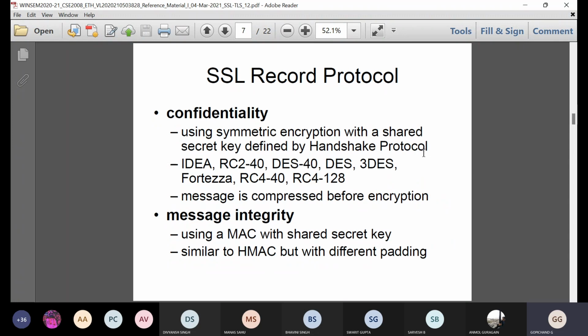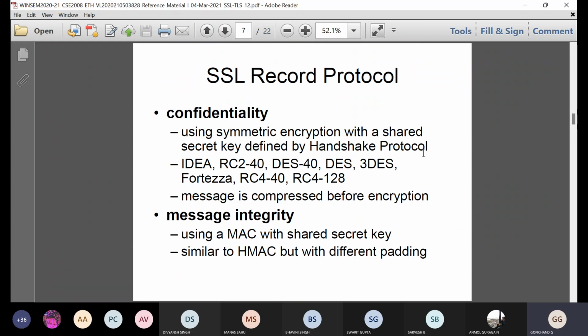SSL record protocol. The SSL record protocol ensures two security services, that is confidentiality and message integrity. The first service is confidentiality, using symmetric encryption with a shared secret key defined by the handshake protocol. What is called confidentiality? No unauthorized users can access the data. Only authorized users can access the data. That is called confidentiality.